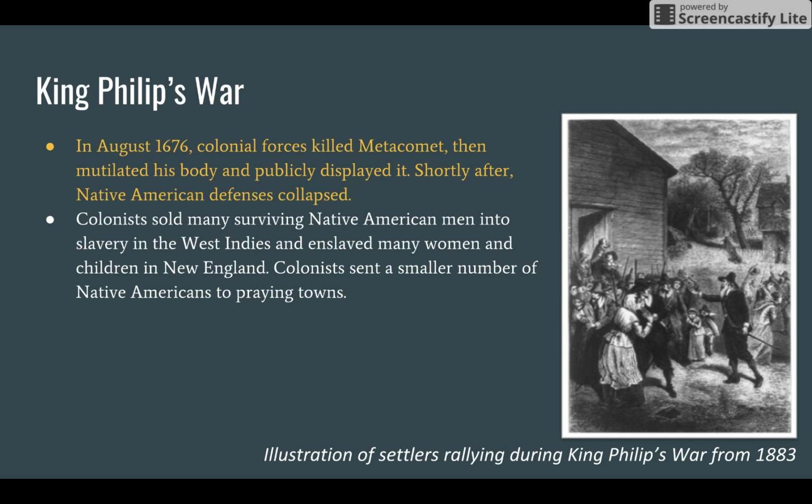In August of 1676, colonial forces killed Matacomet. Then they mutilated his body and publicly displayed it. Shortly after, Native American defenses collapsed. Consequences for all of this were that the colonists sold many surviving Native American men into slavery in the West Indies and enslaved many women and children in New England. Colonists sent a smaller number of Native Americans back to those praying towns, which I previously mentioned.